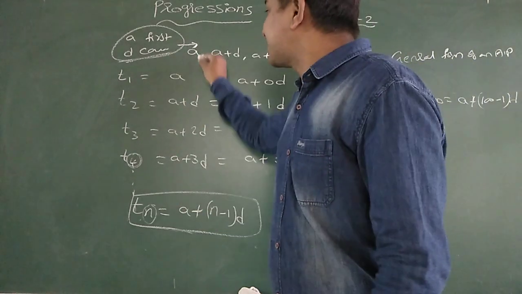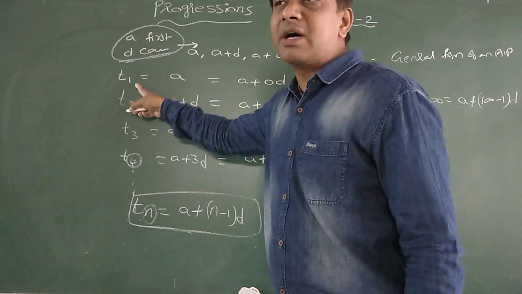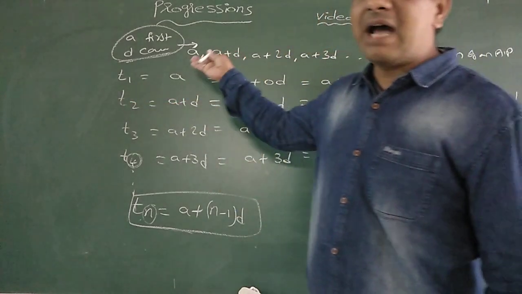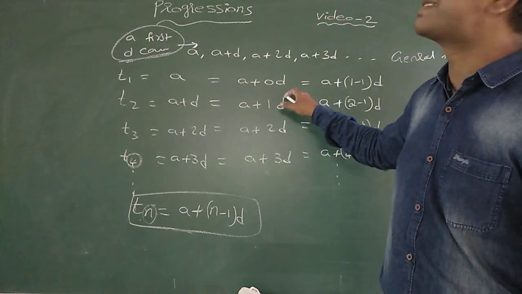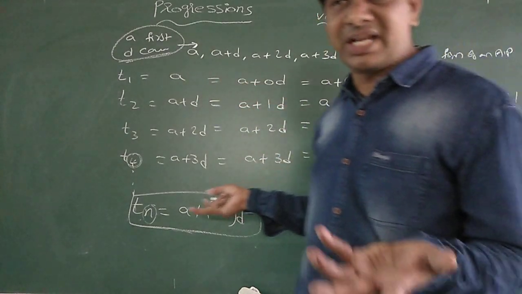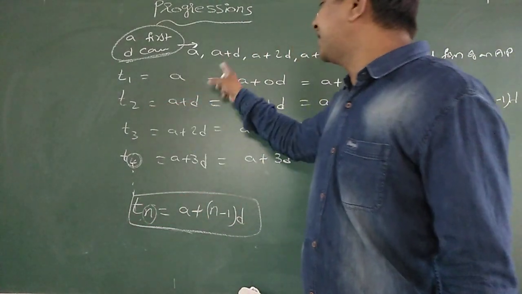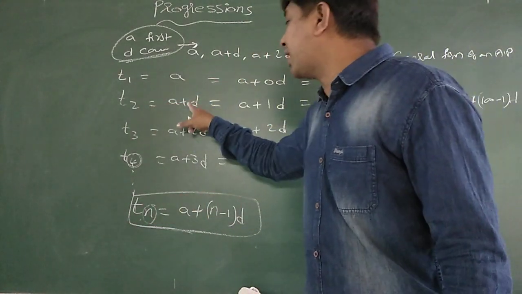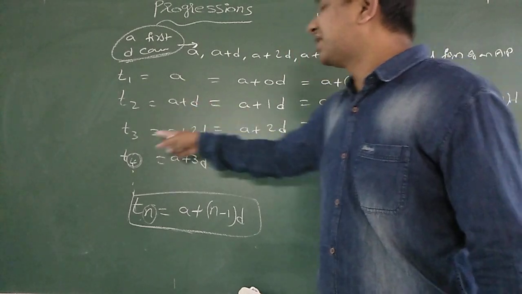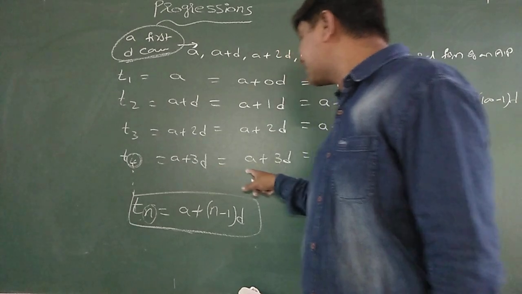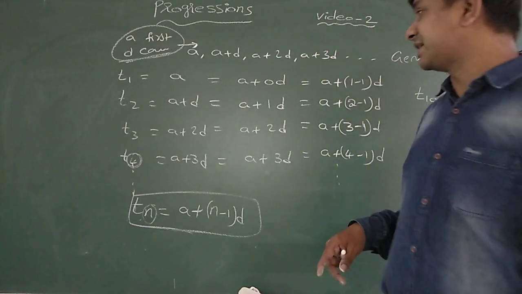This A is called term number 1, T1, A. Since it doesn't have a D, I am writing it as A plus 0D. 0 into D is 0 only, and A plus 0 is A only. T2 is A plus D, where the D quotient is 1. T3 is A plus 2D, and T4 is A plus 3D.